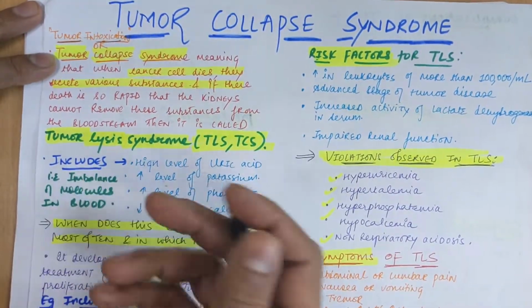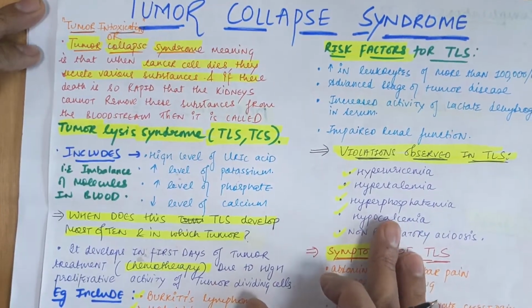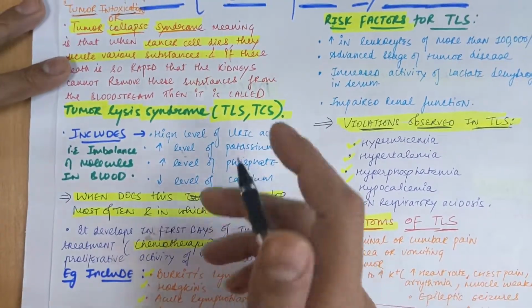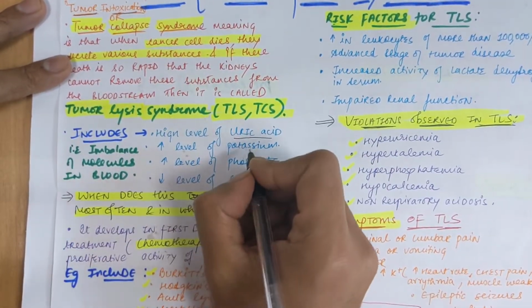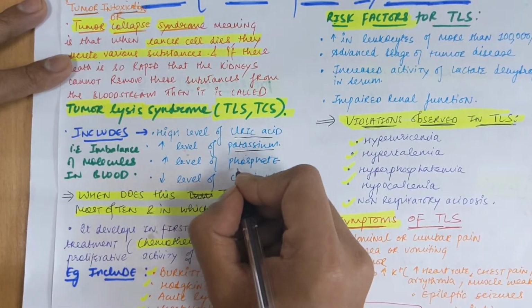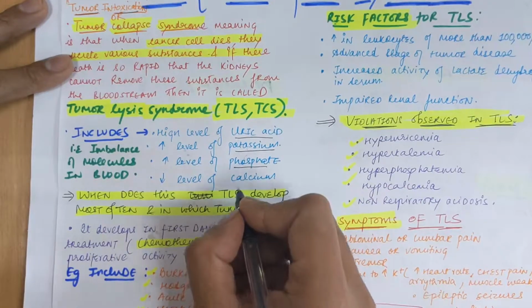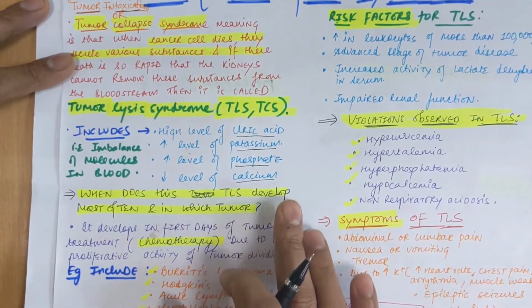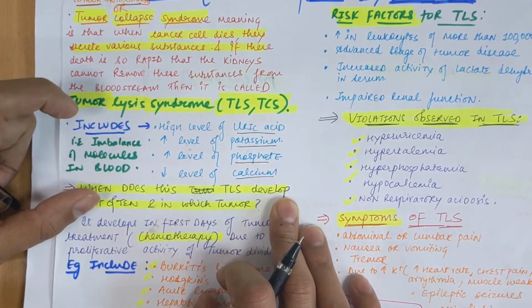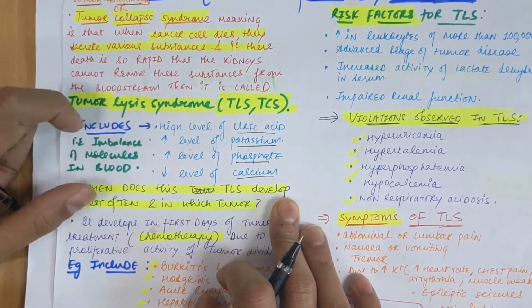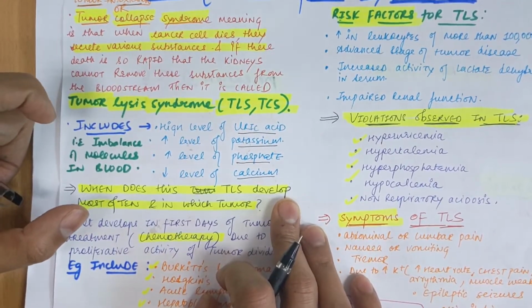And what imbalance does it cause in the molecules of the blood? You can see a high level of uric acid, called hyperuricemia, an increase in potassium, hyperkalemia, an increased level of phosphate, hyperphosphatemia, and a decrease in the level of calcium, called hypocalcemia. So this means an imbalance in the molecules or electrolytes present in the blood. It can be an increase or decrease, depending on which type of tumor it is.